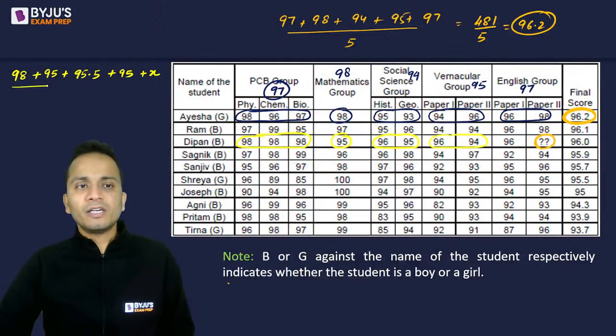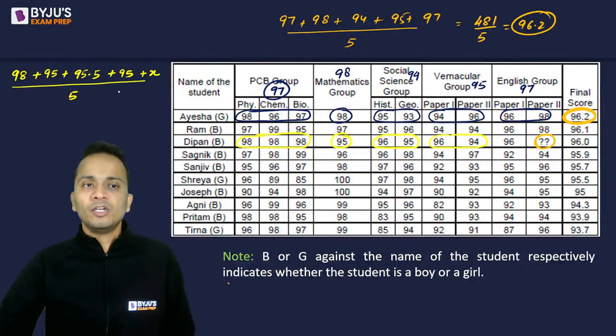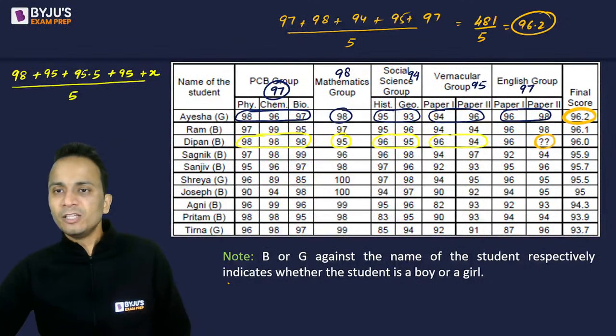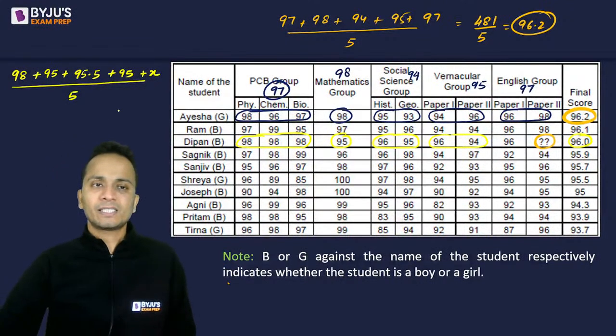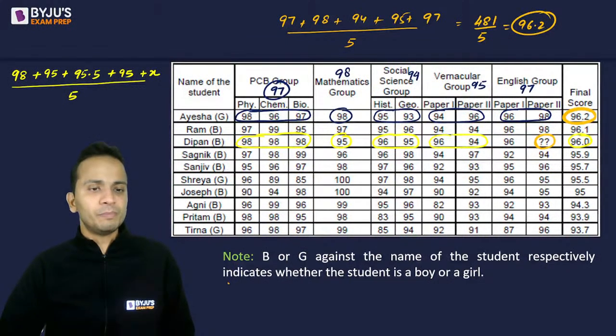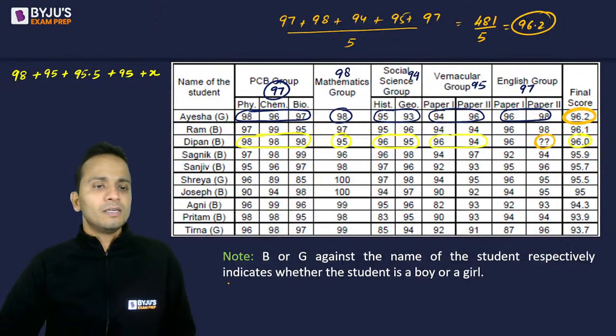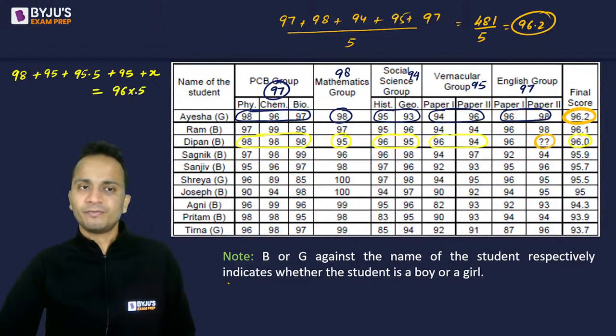Now all these divided by 5 should be equal to the final score of Deepan, which is 96. So all these things divided by 5 will be the average score of Deepan. What I'll do is, I'll not divide it by 5. I can make an equation: the sum of all these will be equal to 96 into 5.